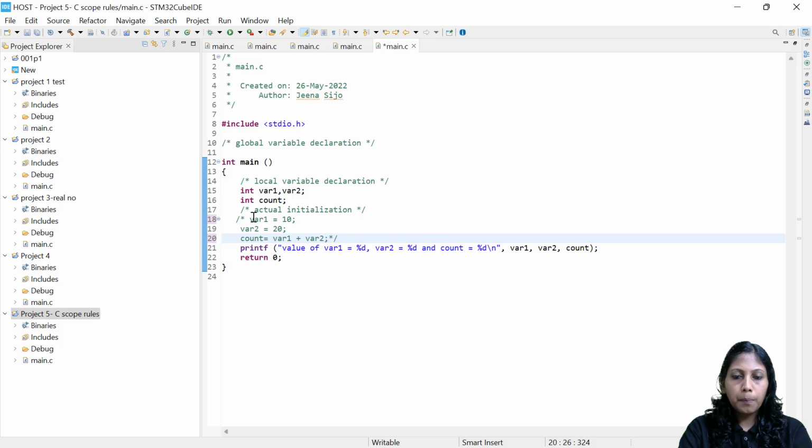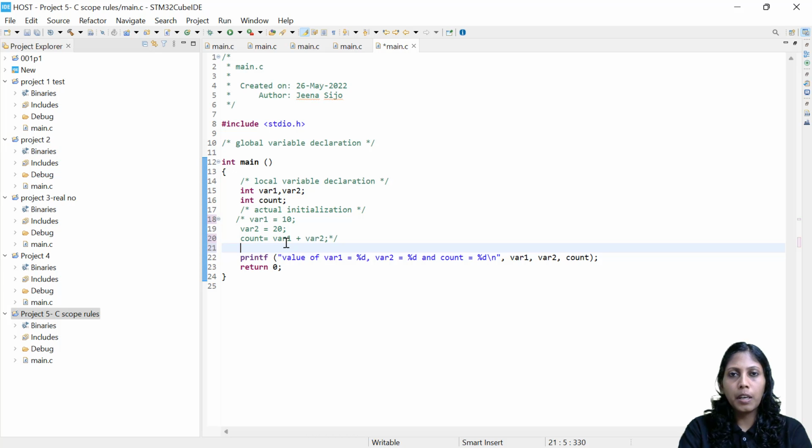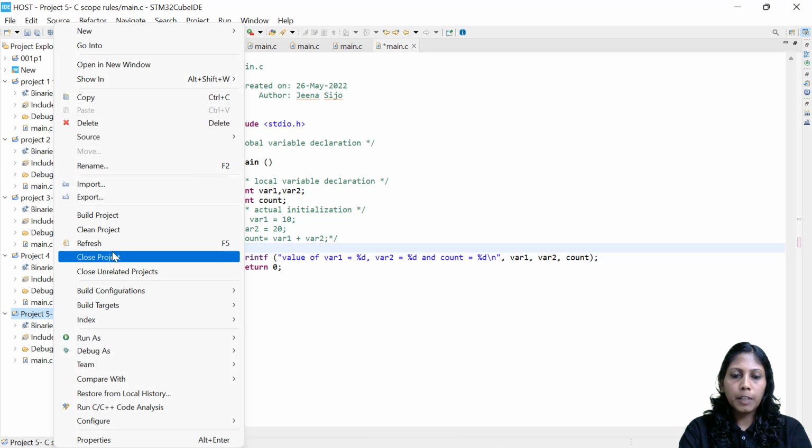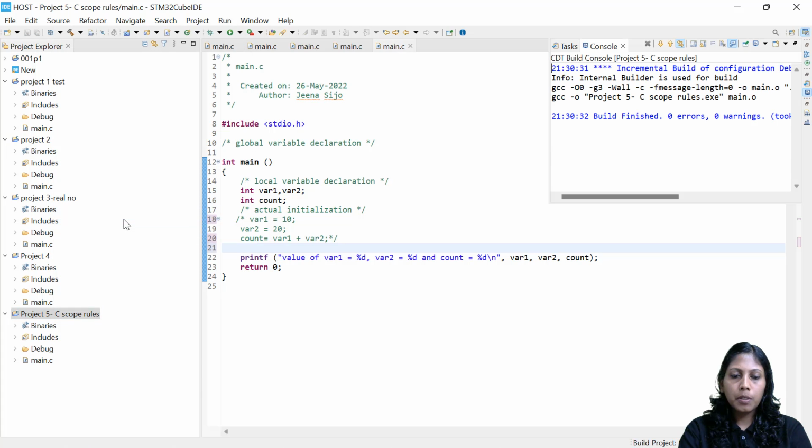The line number 17 I previously commented. Lines 18 to 20, those lines I commented out, which means they are not a part of the program, but still I don't want to delete them. So we can do this. And right now let me try to print the value. I'm just trying to print the values of these variables. Let me build the project once again.